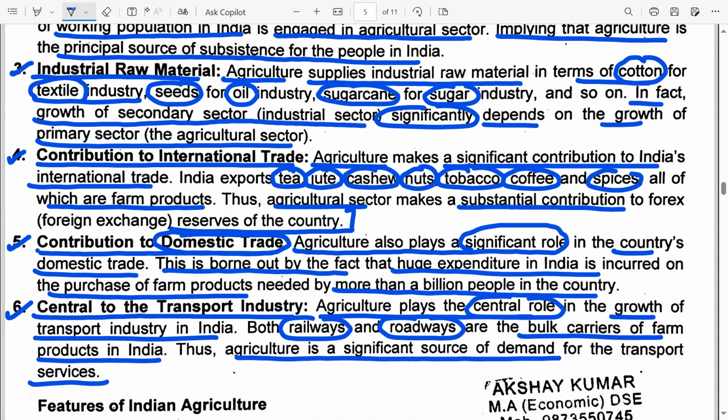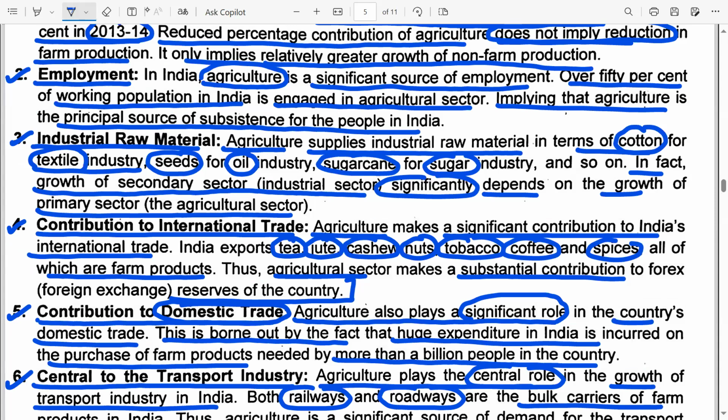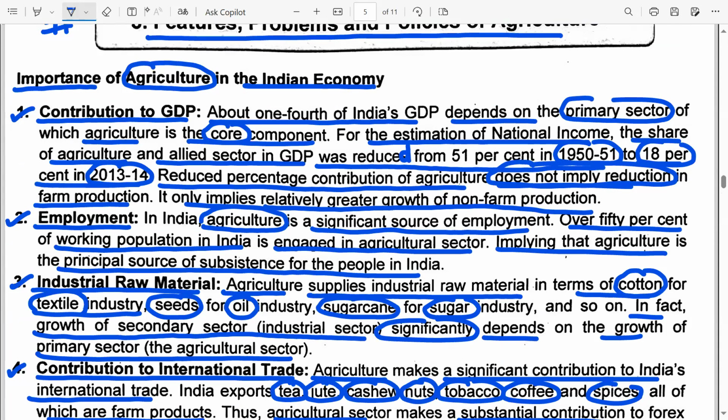Because if the agricultural production in the economy is good, then automatically investments will be made on developing roads and railways, so that this agricultural output can be spread or distributed among different states in the economy. So the agriculture sector also plays a key role in developing the transportation sector. Okay, so these are the 6 points which highlight the importance of agriculture in the Indian economy.